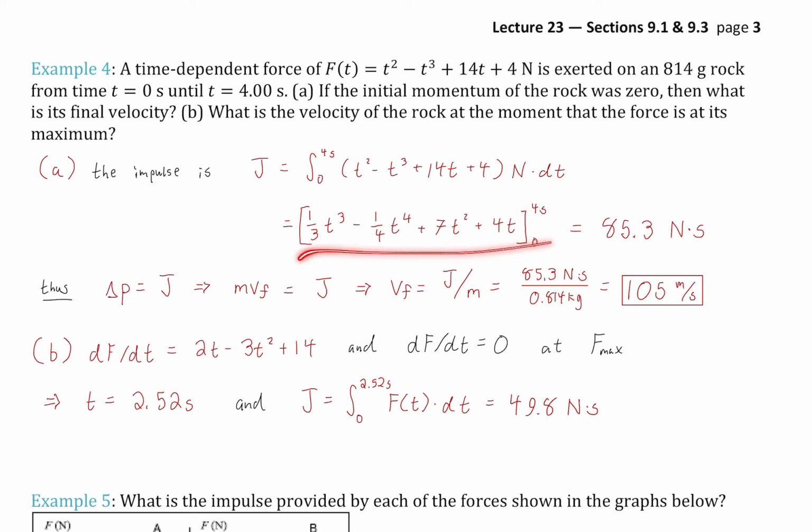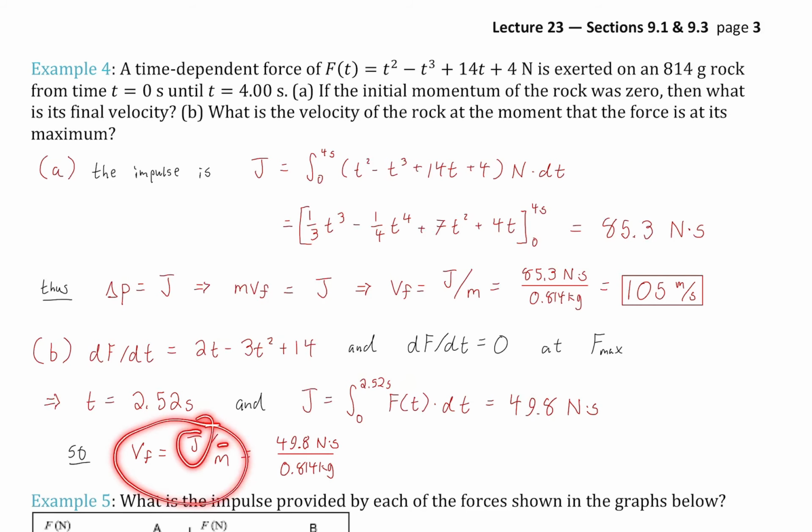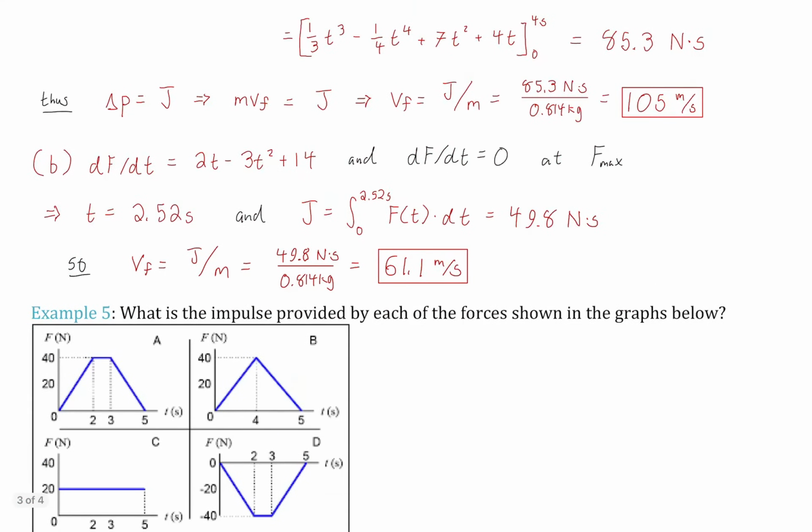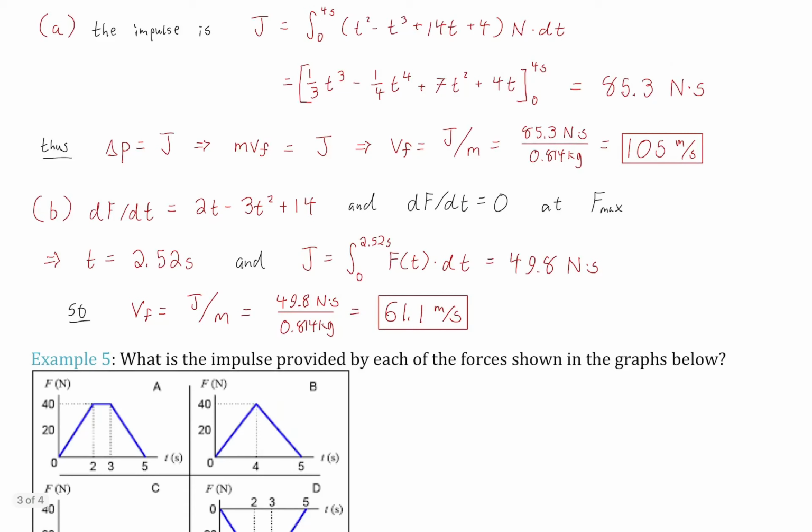I'll just do the same approach, but at different limits here, and then I get 49.8. It should be less. That makes sense. And then we do the final step like we did in part A to find the velocity. So simply take the impulse divided by mass. And there we go, there's our numbers. It's 61.1 meters per second. All right, great. Which means it's almost like symmetric. It's like we almost have just as much speed up. Well, I guess we're six tenths of the way there.